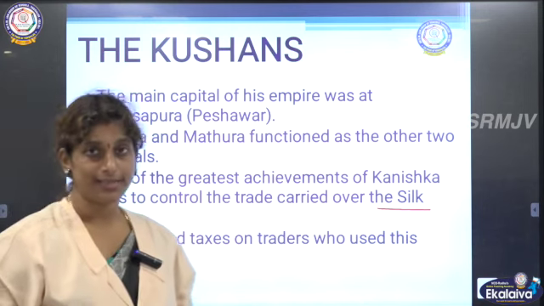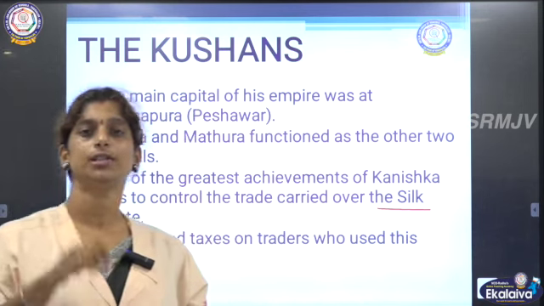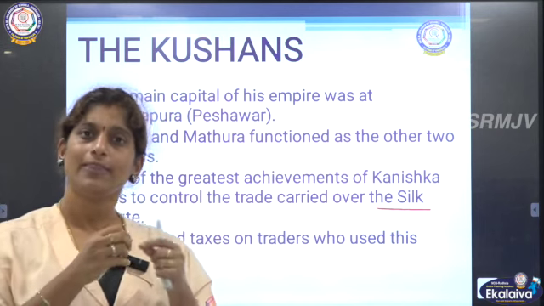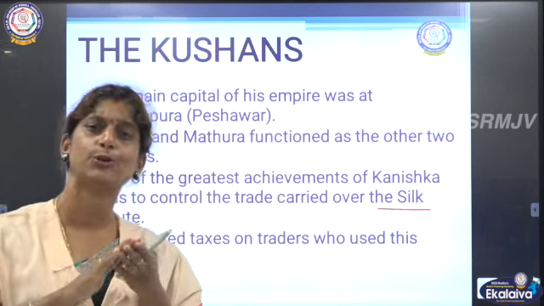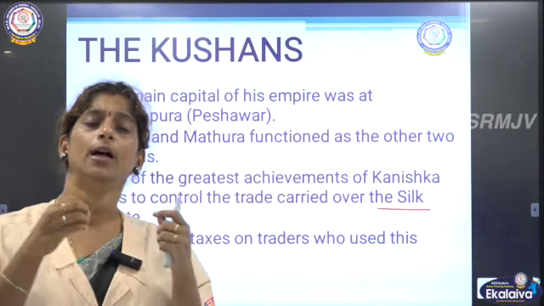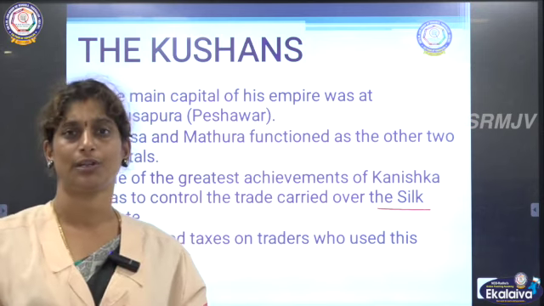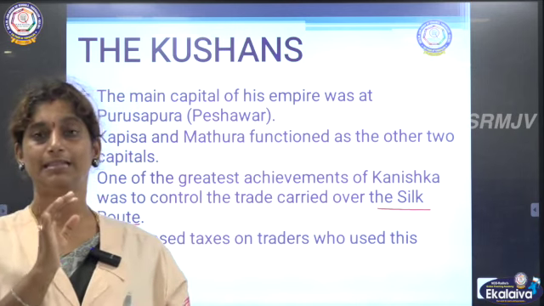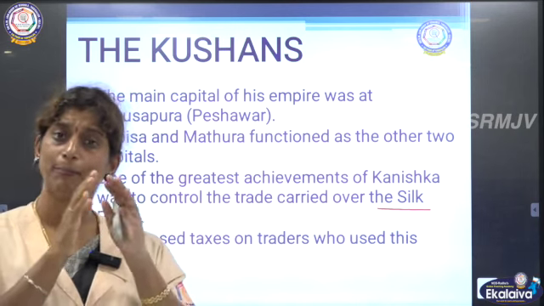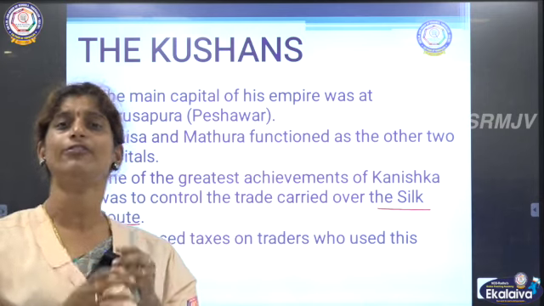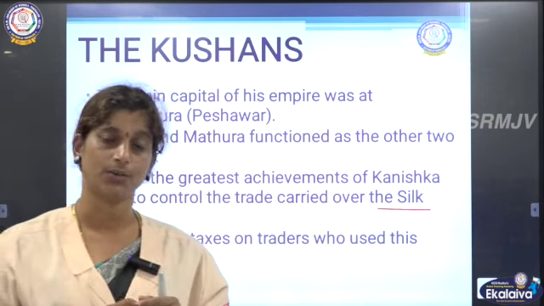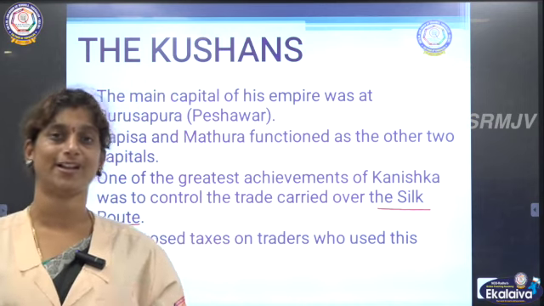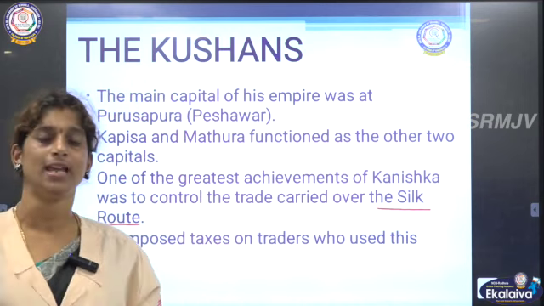So in olden days, China was the only manufacturer of silk. They had a unique method, a very soft, very fluffy, very comfortable cloth. Yes, silk, we know that. So they were manufacturing this. They maintained the secrecy of manufacturing this silk. They did not tell the secret of how they manufactured this silk to any other countries.